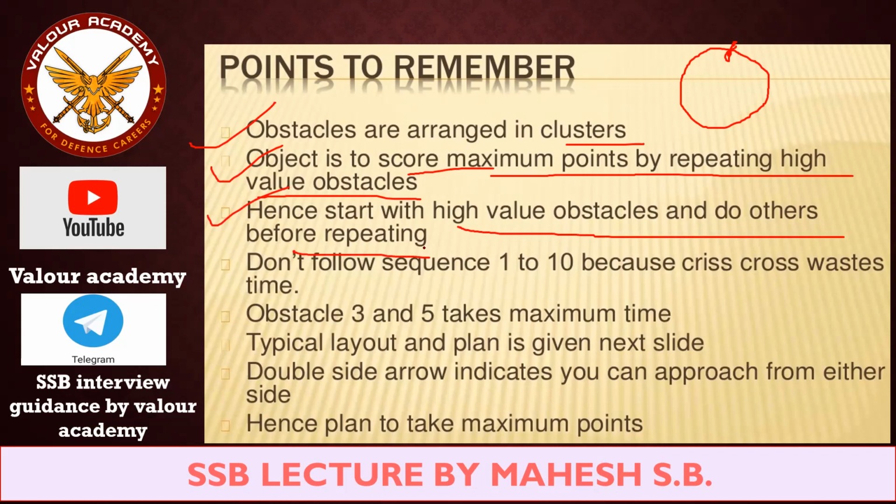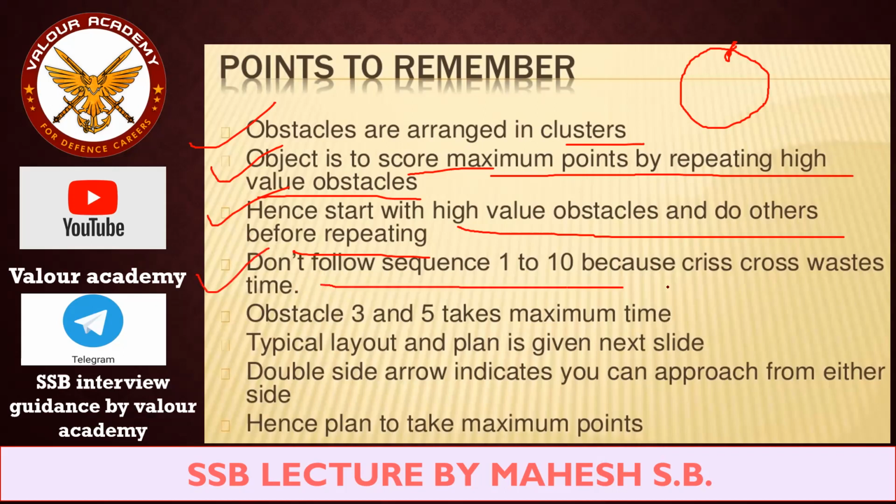You are going to get 3 minutes to cross the 10 obstacles. If you complete obstacle number 1, you will get only 1 point. But assume that you do the 10th obstacle at the start. How many points will you get at the start? 10 points. If you also do obstacle number 9, you will get 10 plus 9, 19 points. But 1 plus 2 is only 3 points. So do the maths here. If you start from the higher level obstacles, your points will add up more than if you start from the lower level, lower marks obstacles.